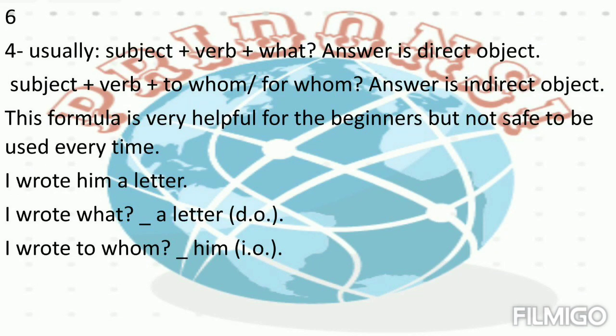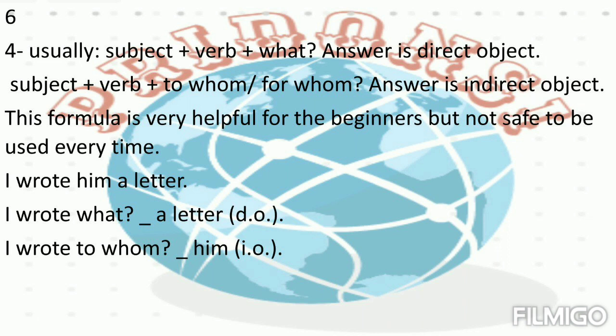Usually, subject plus verb plus what. Answer is direct object. Subject plus verb plus to whom or for whom. The answer is indirect object.